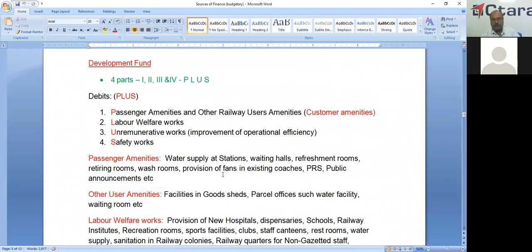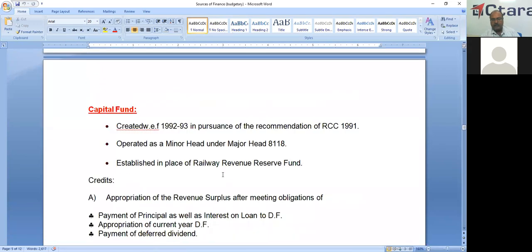Now we'll check one more fund, that is the capital fund. It was created in 1992-93 as per the recommendations of the Railway Convention Committee 1991. It is a minor head under the major head 8118. It was established in place of the Railway Revenue Reserve Fund. The previous name is Railway Revenue Reserve Fund.